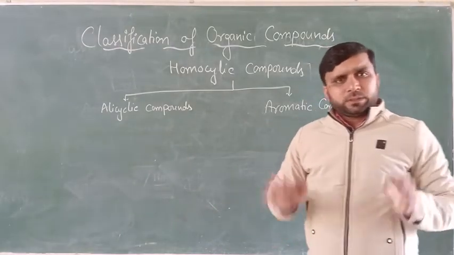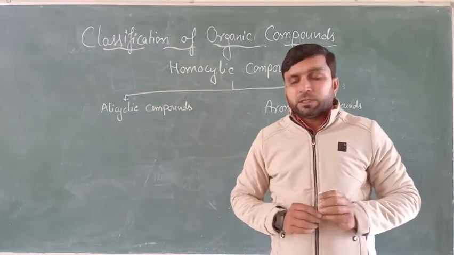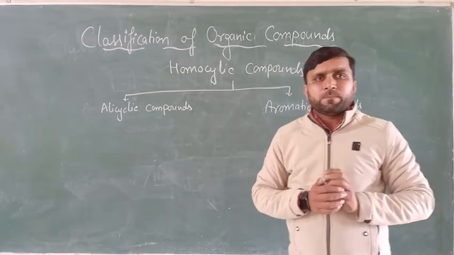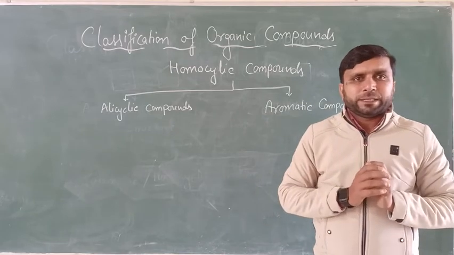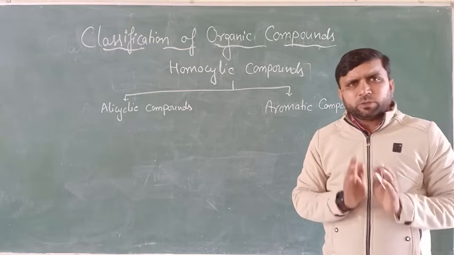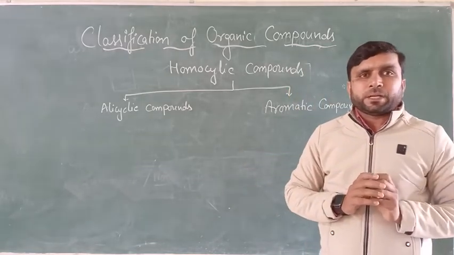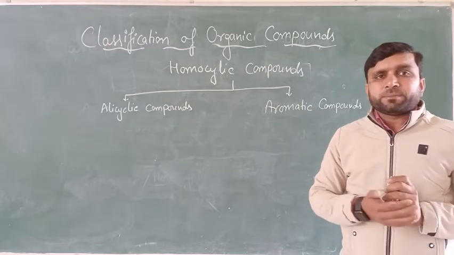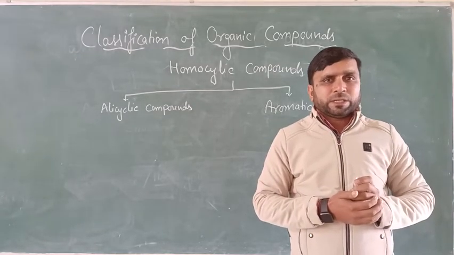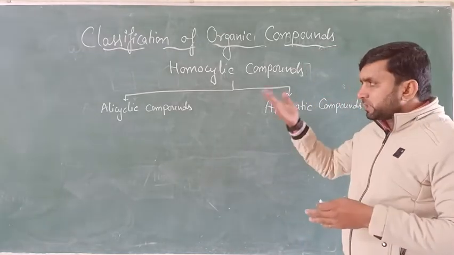Alicyclic compounds are definitely homocyclic, meaning all the atoms in the ring will be only carbon. So in alicyclic compounds, all the atoms will be carbon, but they will not be aromatic. What is aromatic? What is non-aromatic? That we will discuss in the next chapter, hydrocarbon. In that we will discuss what are the aromatic compounds, and what are the criteria that a compound should meet to be called aromatic.